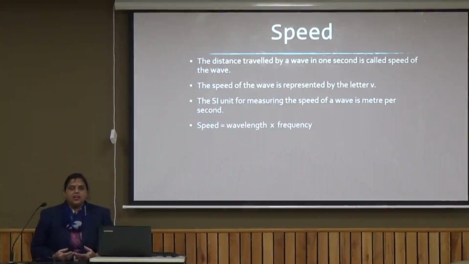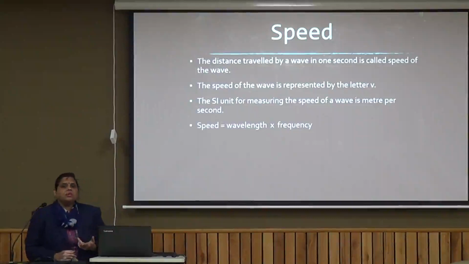Now we know that distance covered, time and speed are interrelated. So speed is distance upon time. Now wave speed is the distance, which is the wavelength, upon the time. And we have already discussed that 1 upon time is the frequency.